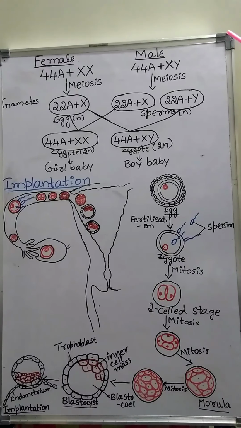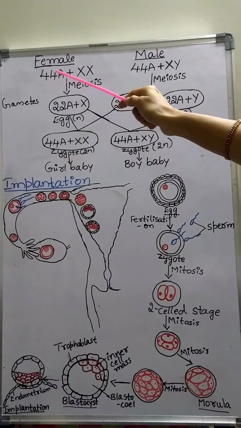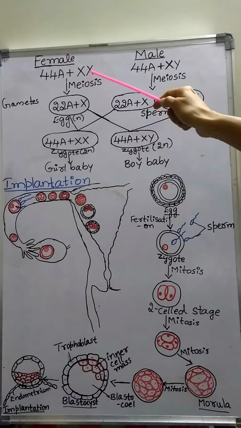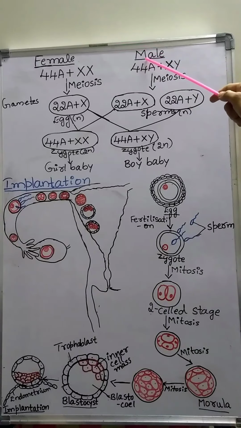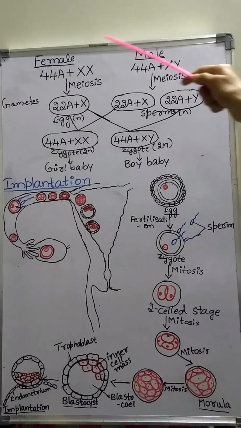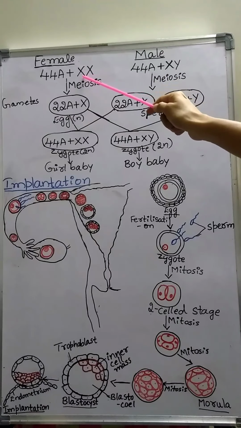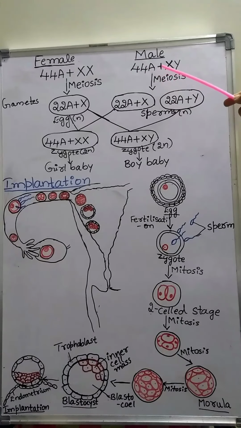The chromosome pattern in human females is 44 autosomes and 2 sex chromosomes, that is XX. The chromosome pattern in human males is 44 autosomes and 2 sex chromosomes, X and Y. That means in human females only one type of sex chromosome, that is X, is present, whereas in human males 2 different types of sex chromosomes, X and Y, are present.